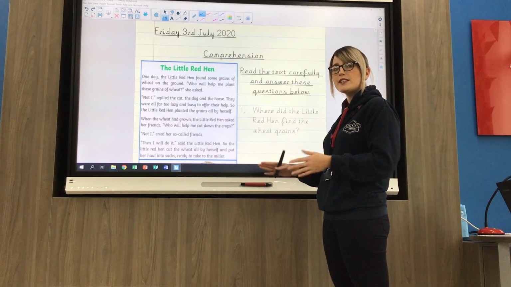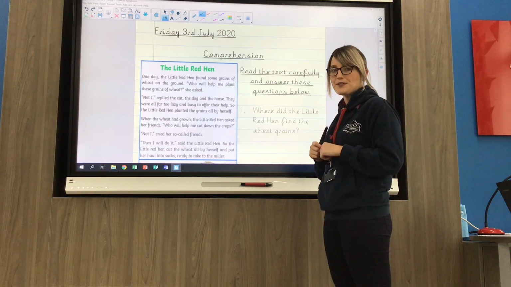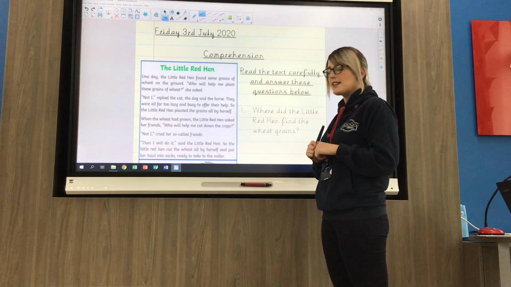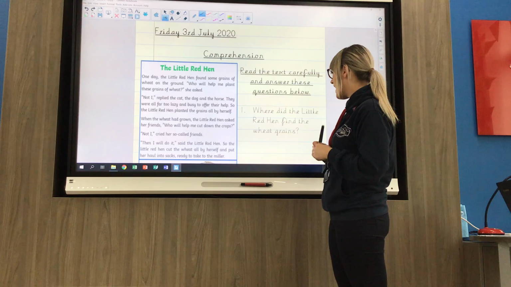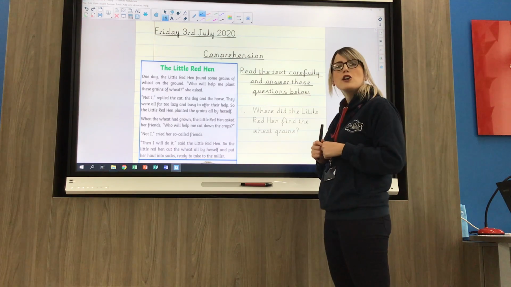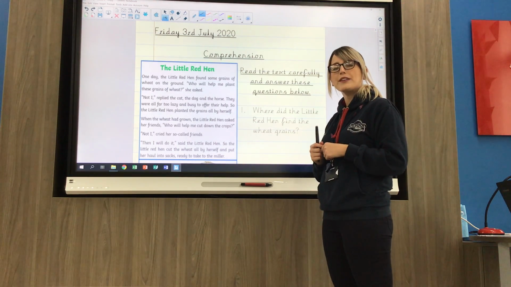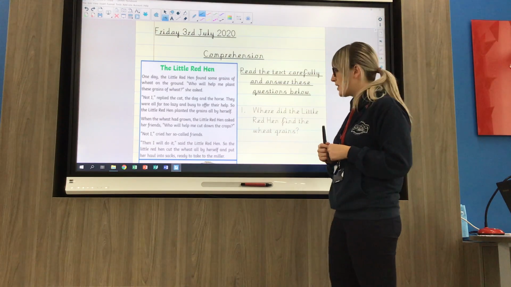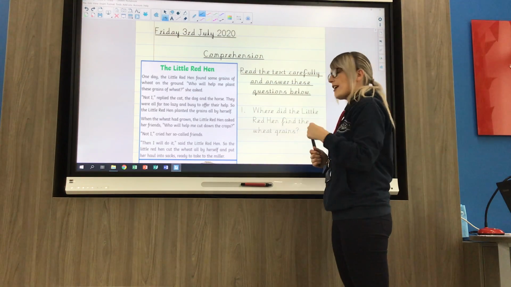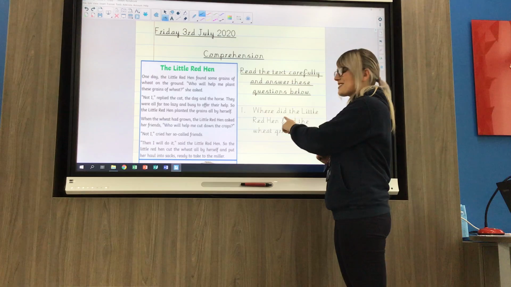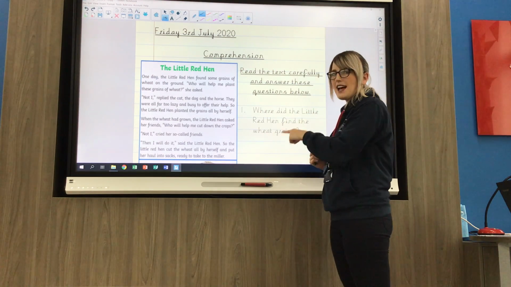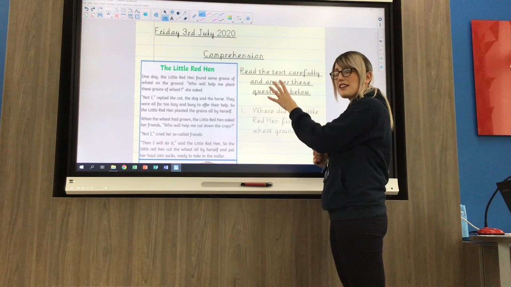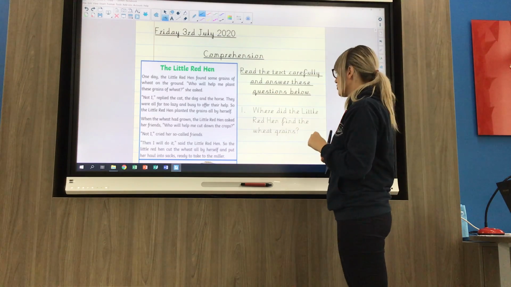You're going to read it first, then you're going to look at the questions. So question 1 then, it says, where did the little red hen find the wheat grains? So what you're going to do is think about what the key words are in that question. So the story is called The Little Red Hen. So I know a key word isn't going to be Little Red Hen because that's my main character and that name will probably pop up a lot.